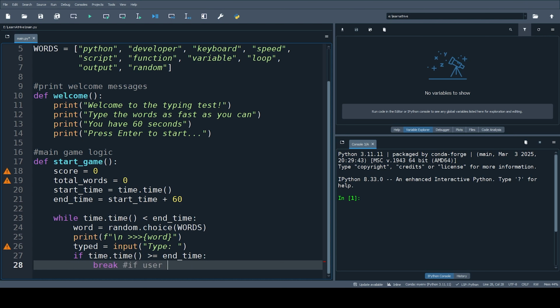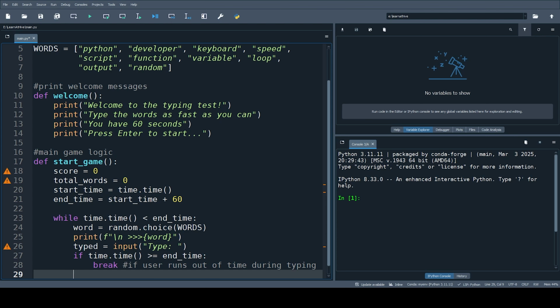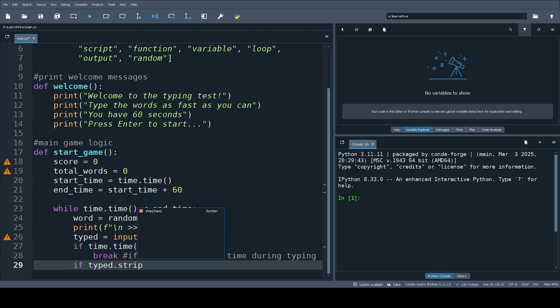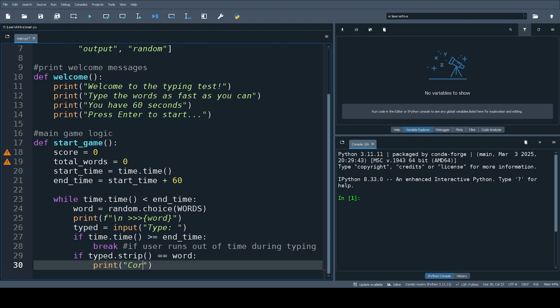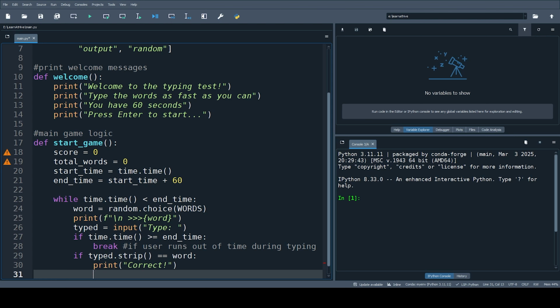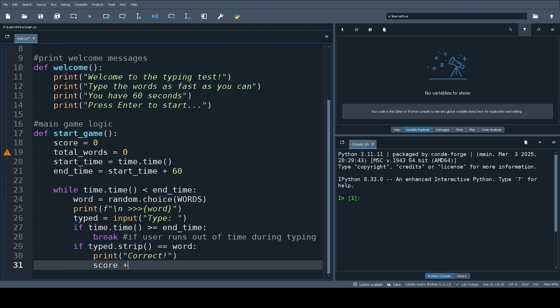If the user runs out of time during typing, we will also compute accuracy. So if typed.strip, which removes trailing and leading white spaces, equals word, print correct and score plus equals 1. Score is incremented by 1.